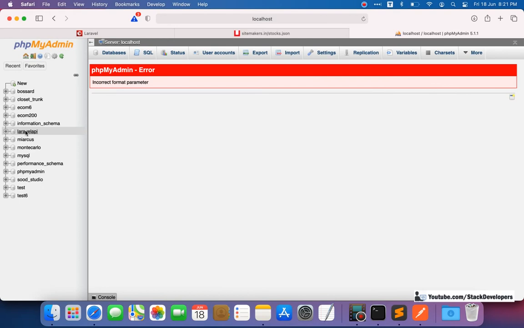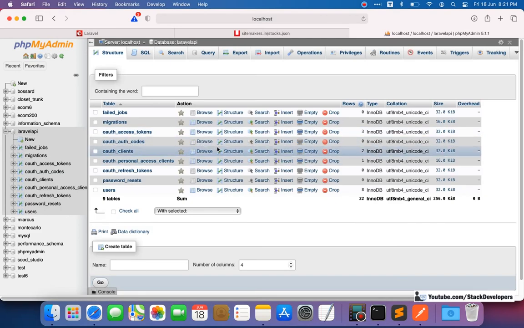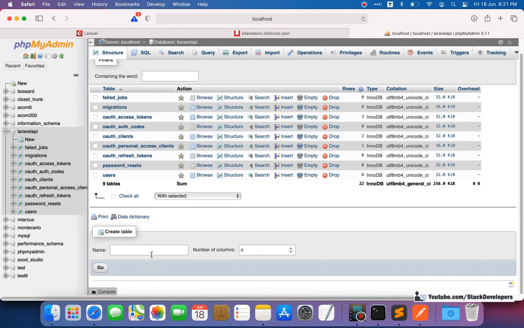So I am going to open the database here. See, we don't have the products and products attributes tables right now. I'm going to make one.